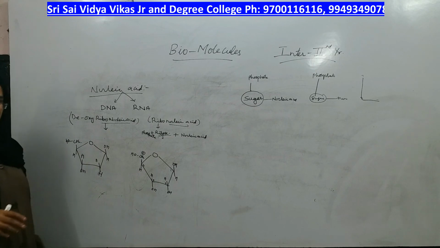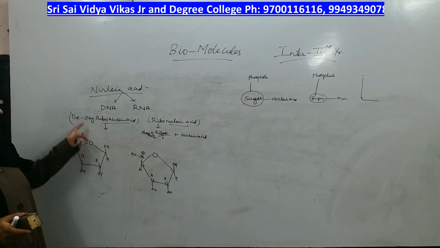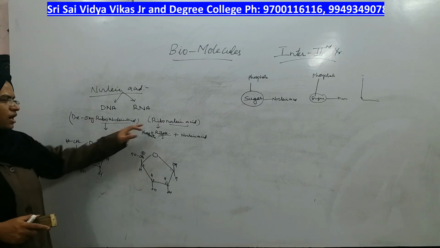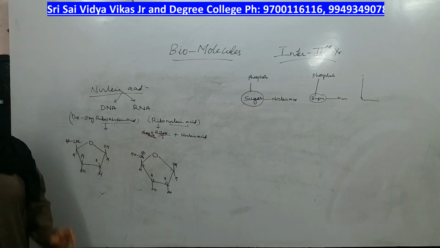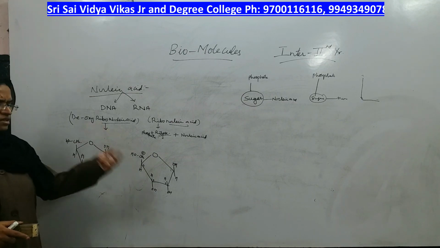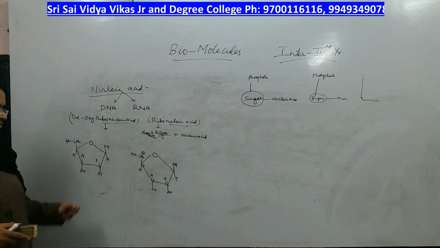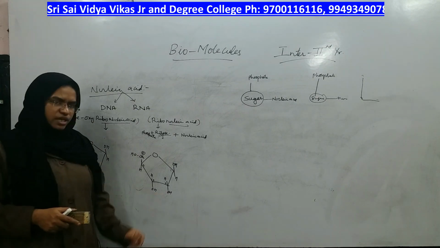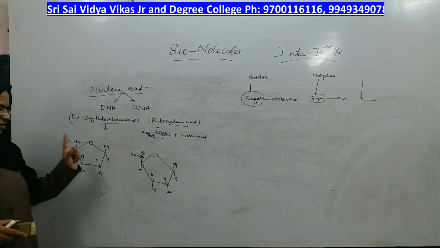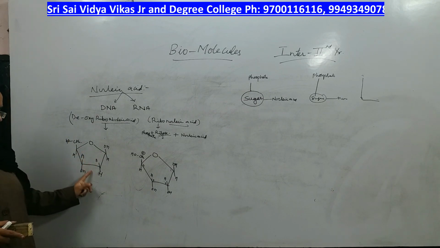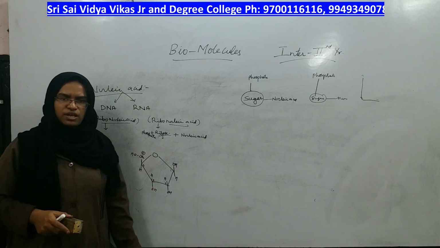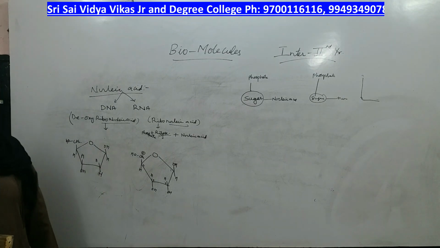Because of the missing oxygen, DNA acts as a genetic material in plants and animals. RNA acts as a genetic material in bacteria, viruses or microorganisms. Can you see the difference? The difference is only one oxygen atom. Here the oxygen atom is not there, here the oxygen atom is there. That is the minute difference in nature, which makes DNA act as genetic material in plants and animals, and RNA in microorganisms.